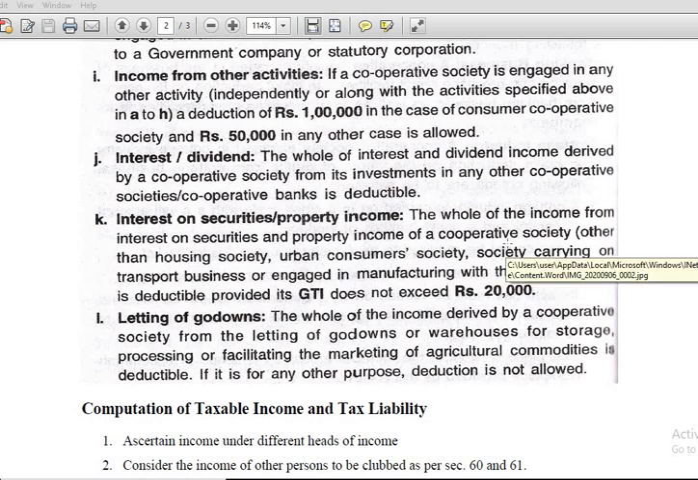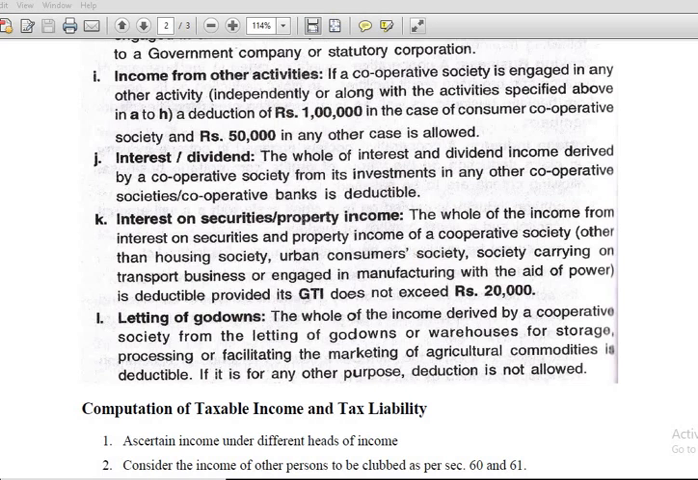Interest on securities or property income. The whole of the income from interest on securities and property income of a cooperative society, other than a housing society, urban consumer society, society carrying on transport business or engaged in manufacturing with the aid of power, is deductible provided its gross total income does not exceed rupees 20,000. So if it does not exceed 20,000 gross total income, interest on securities or property income is deductible.